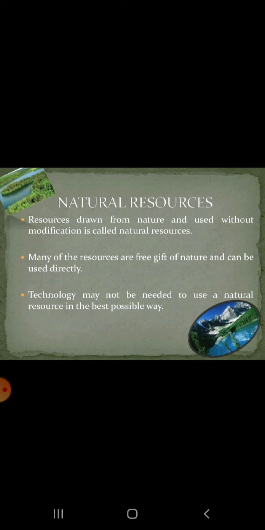Remember, without any modification, some resources are used from nature. They are called natural resources. Take the example of air you breathe, water you drink, soil, minerals. All these are natural resources. They are the gifts of nature and we use them directly. In some cases, tools and technology may be needed to use a natural resource in the best possible way. Remember.